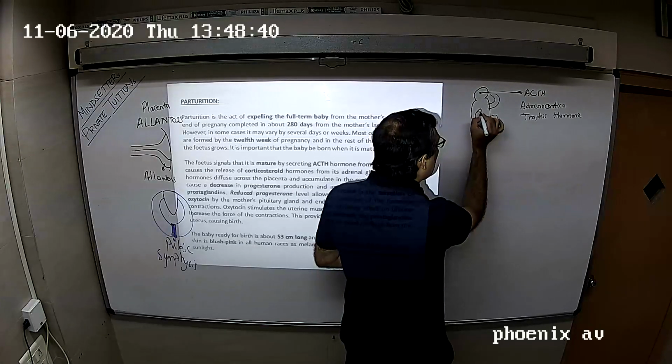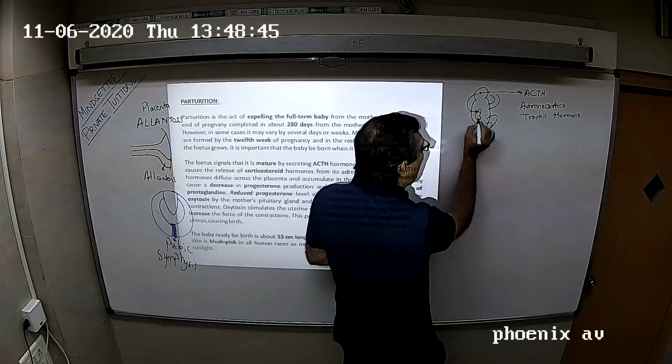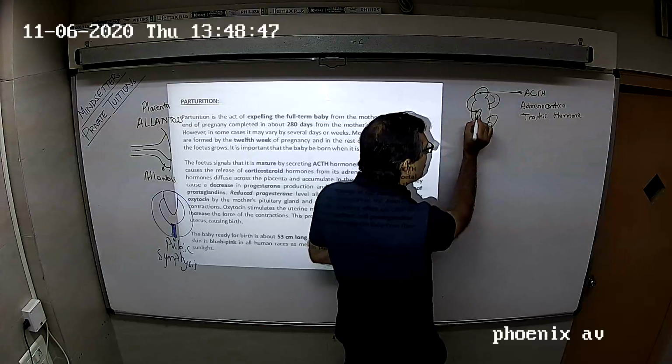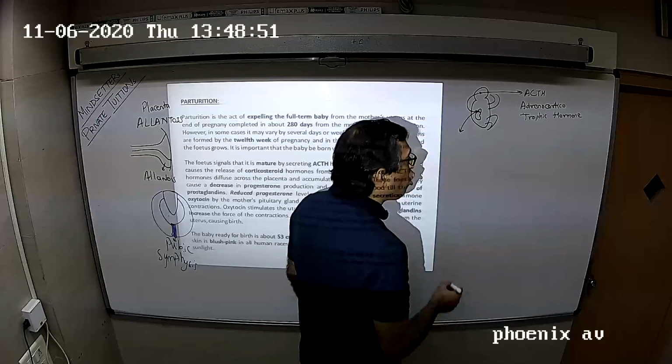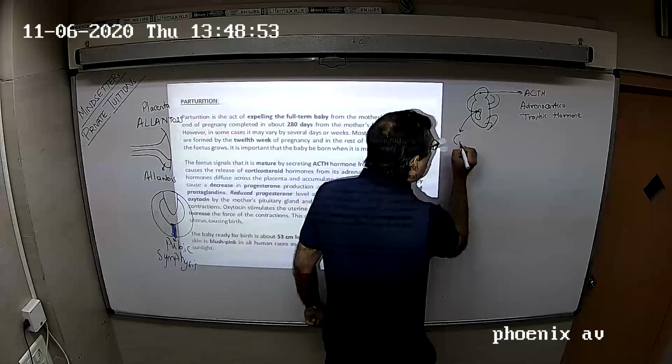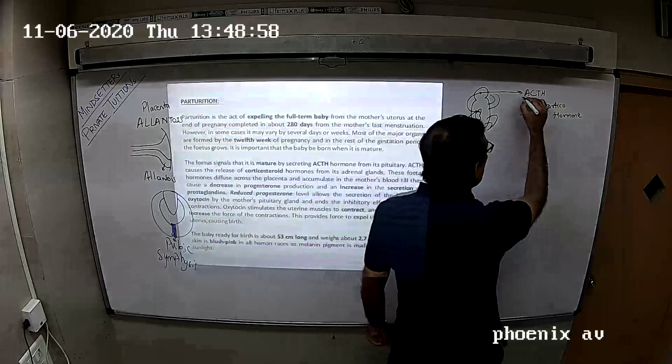ACTH acts on the adrenal gland, and the child's adrenal gland, which is just above the kidney, starts secreting a hormone called cortisol.